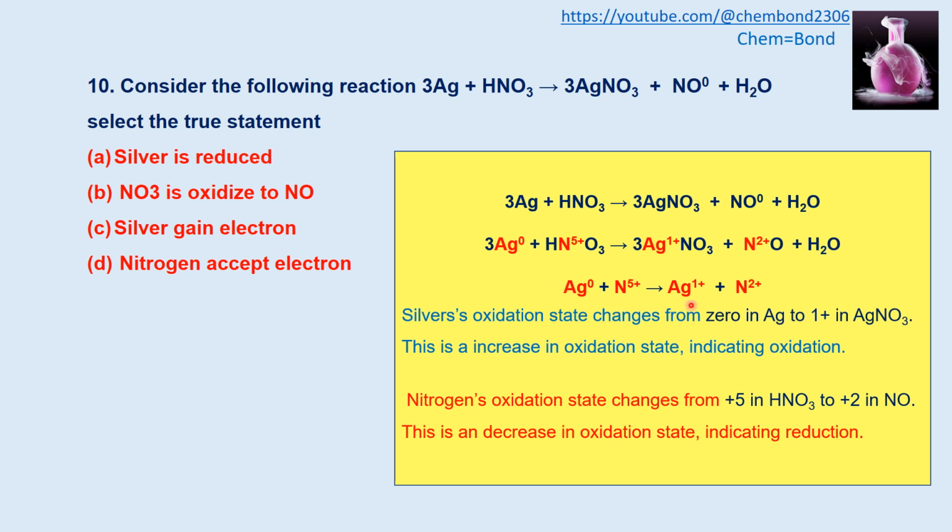So looking at this reaction, if the first option is correct, silver is reduced. No, here the silver is oxidized because it will lose the electron. Nitrate is oxidized to nitrogen monoxide. No, it gets reduced. Silver gains electrons. No, silver will lose the electron because from 0 it is shifted to +1. Nitrogen accepts electrons. Yes, this is the correct answer because here nitrogen +5 is shifted to nitrogen +2. So upon gaining the electron, it is shifted to nitrogen +2. So it is the correct answer.